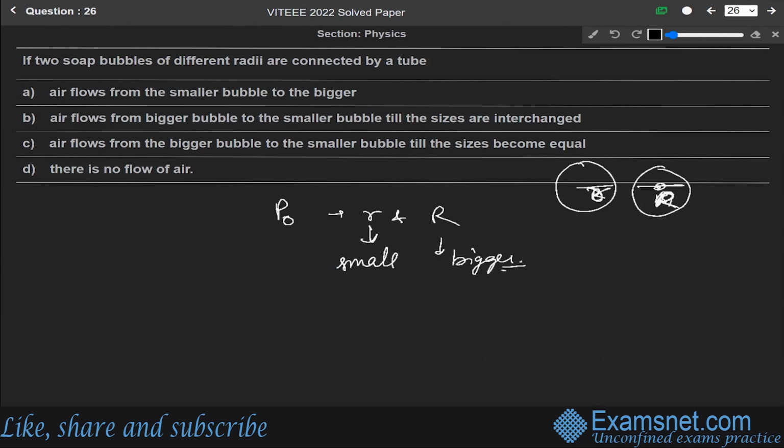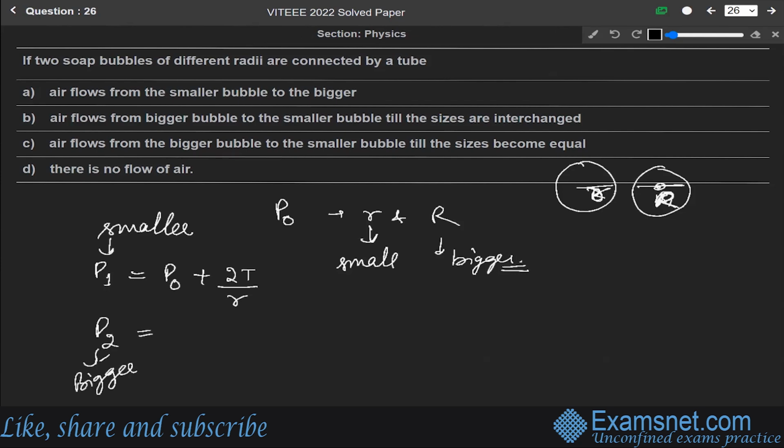Therefore, P1, the pressure for the smaller bubble, will be P naught, that is the outside pressure, plus 2T over r, and P2, for the bigger bubble, will be P naught plus 2T over capital R, where capital R is greater than small r.